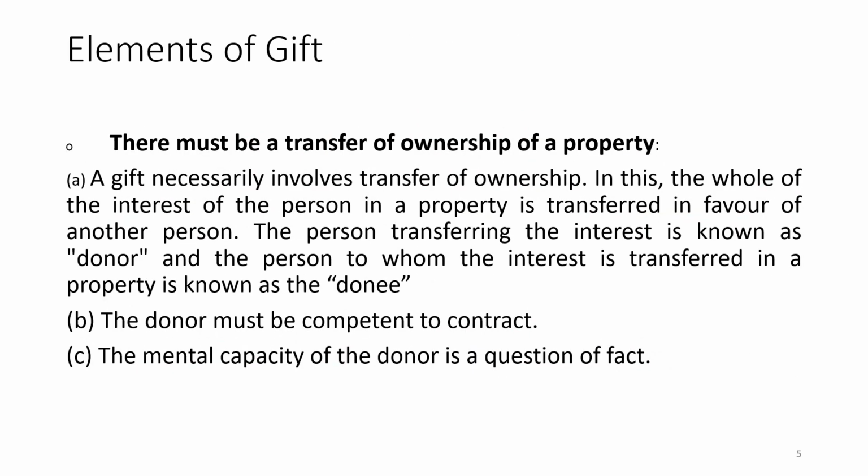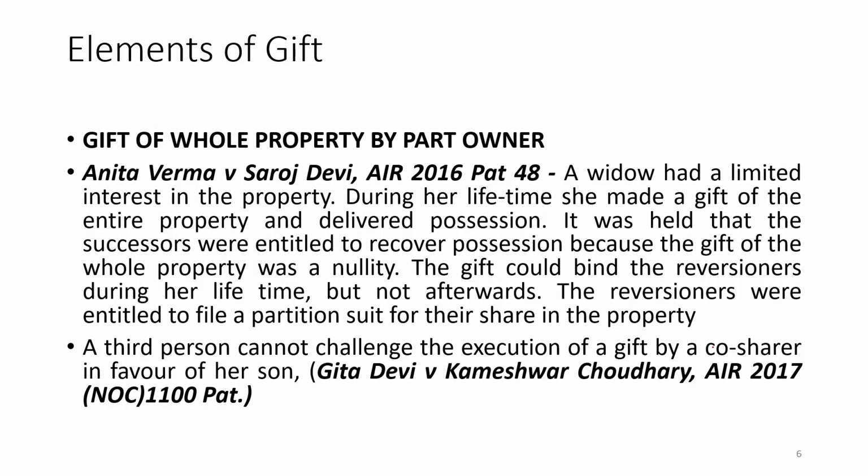So, a gift necessarily involves a complete transfer of ownership. The whole of the interest of the person in the property is transferred in favor of another person. The person transferring the interest is known as the donor, and the person to whom that interest has been transferred is called the donee. The donor must be competent to contract, and the mental capacity of the donor is a question of fact. I have already discussed it.